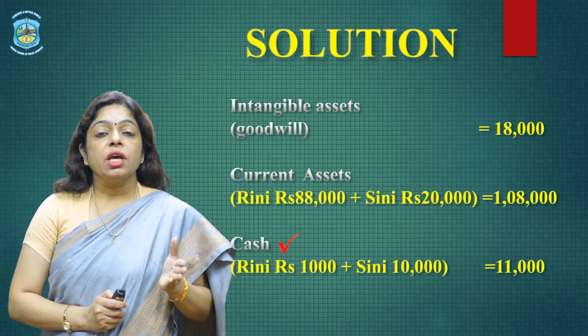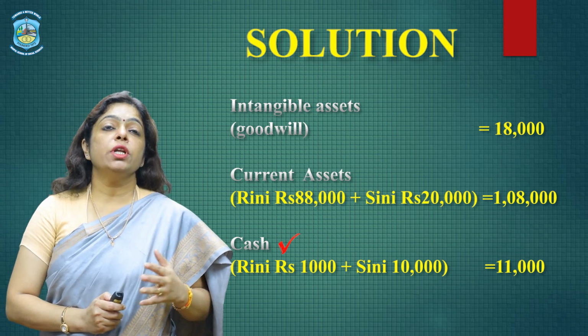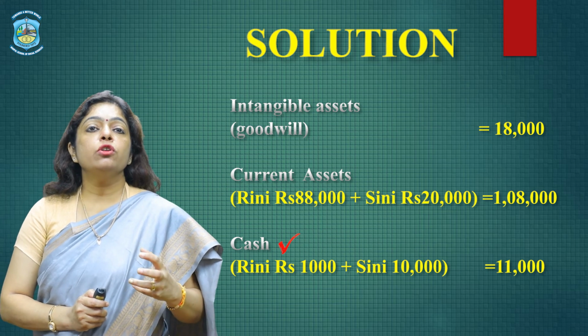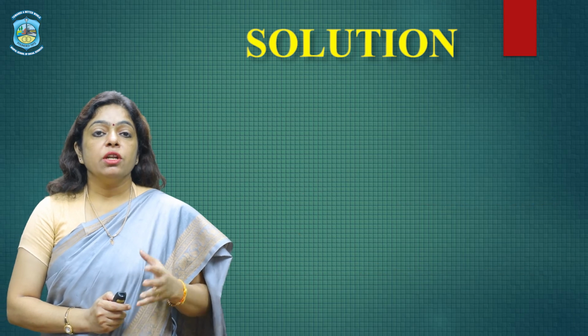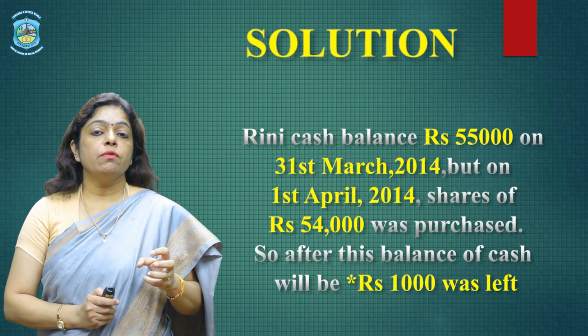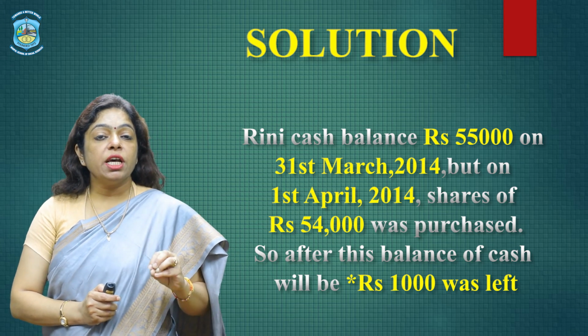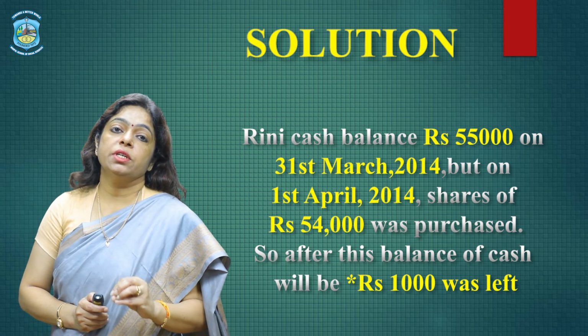Now cash, there is an adjustment of cash because there is no investment shown in the balance sheet. So whatever cash the holding company has, it is going to use to purchase the shares of the subsidiary company. Now the cash of the holding company was 55,000. Out of that 55,000, it is utilizing 54,000 to purchase the shares of the subsidiary company.